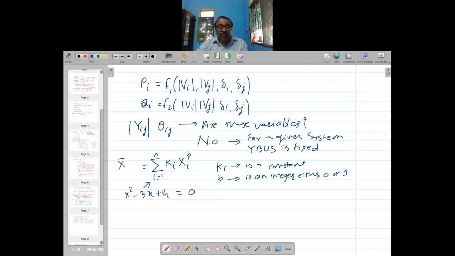The last two terms are okay, but what about the first term? It is 1x to the power 2. The 1 is a constant, but the power is 2. It should be either 0 or 1. So this is not a linear equation. Similarly, a cubic equation is not a linear equation.